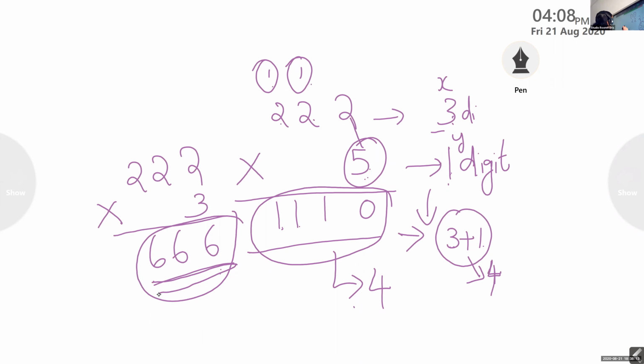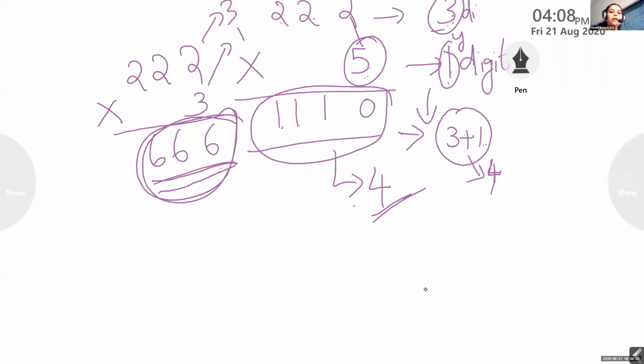So here, a 3 digit number multiplied with a 1 digit number, you got the answer 3 digit itself. Here we have a 3 digit number multiplied with a 1 digit number, and you got X plus Y, that is 4 digit number. So the property says that you will not get any 5 digit number as answer. Either it will be X plus Y or less than X plus Y. Either it will be 4 digit or less than 4 digit. It will not be more than 4 digit. That is what the property is saying.